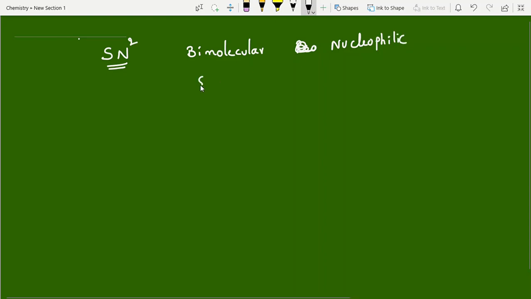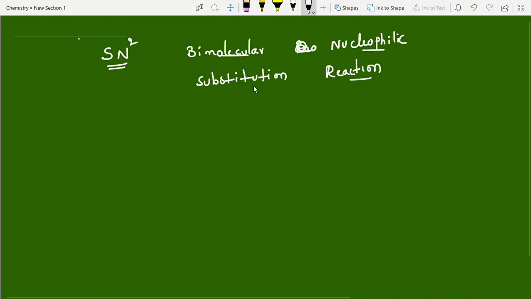SN reactions mean nucleophilic substitution reactions. The 2 is nothing but bimolecular. Bimolecular nucleophilic substitution reaction. Here molecularity is 2.